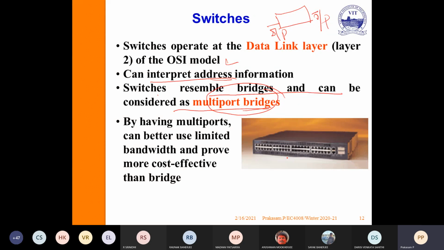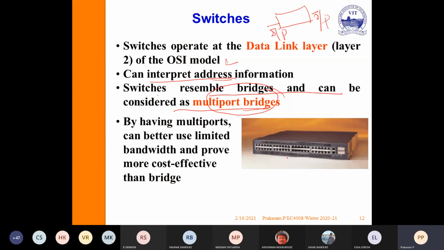Like you see in many places now, even in Chennai, in Guindy Kathipara, if you are entering the single bridge, automatically you will have directions in 4 different ways. One may go directly to Coimbatore, one to Paris, one to maybe Tambaram, one to Poonamallee. So it has 4 outlet ways. If you take one as the input, there are 3 outlet ways. So this is nothing but a multi-port bridge. A switch is nothing but a multi-port bridge. It can connect one network with a different network.